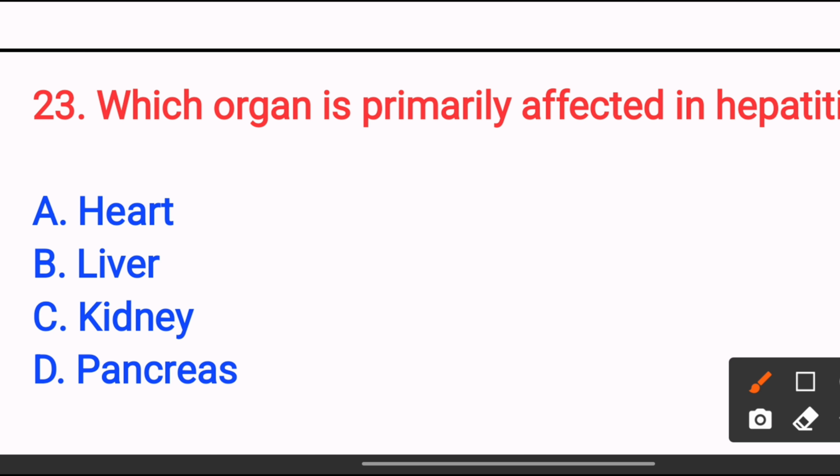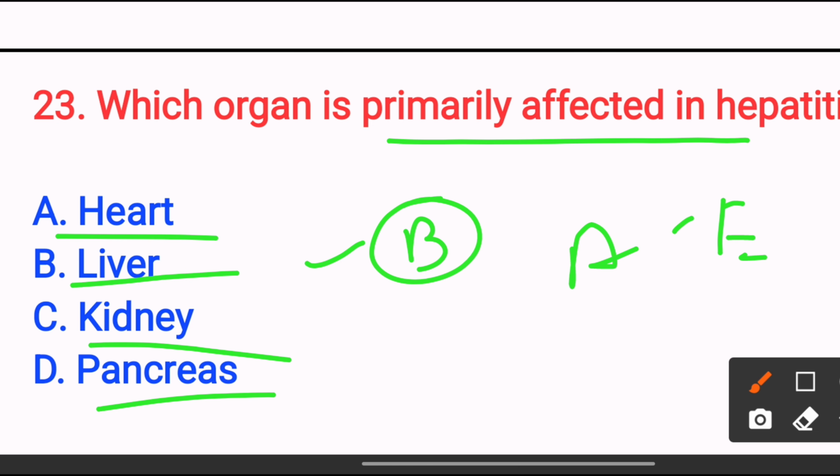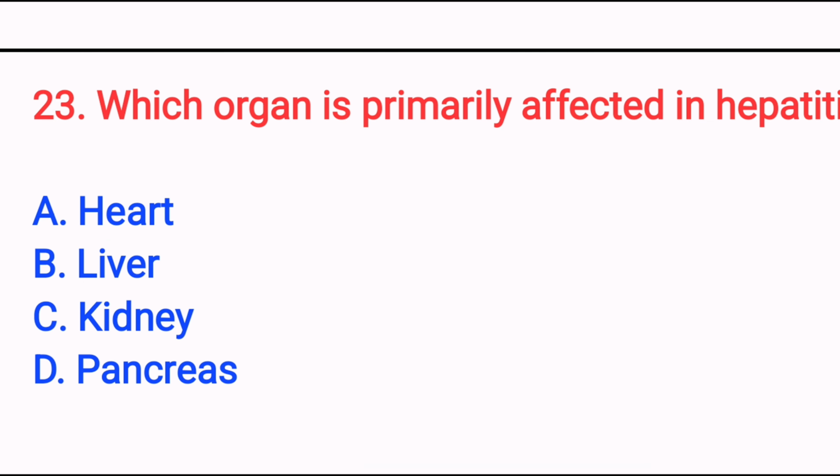Which organ is primarily affected in hepatitis? Option A, heart. Option B, liver. Option C, kidney. Option D, pancreas. The answer is option B, liver. Hepatitis is an inflammation of the liver caused by the viruses A to E, like hepatitis A, hepatitis B, hepatitis C and D, or toxins, leading to jaundice and elevated bilirubin. So the answer is option B. Next,